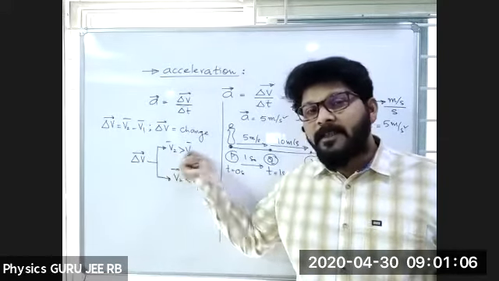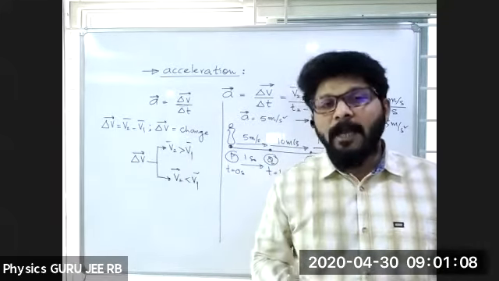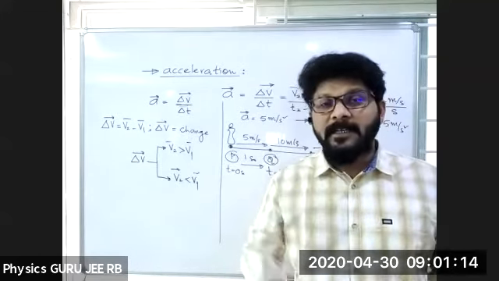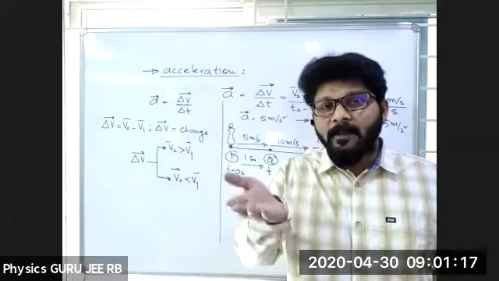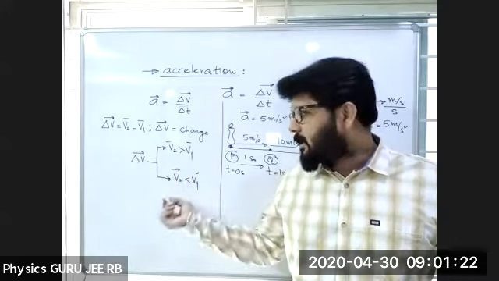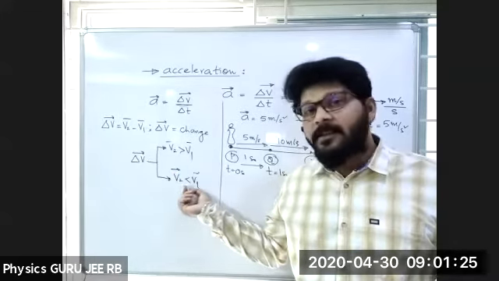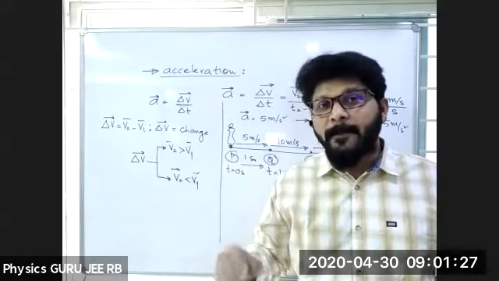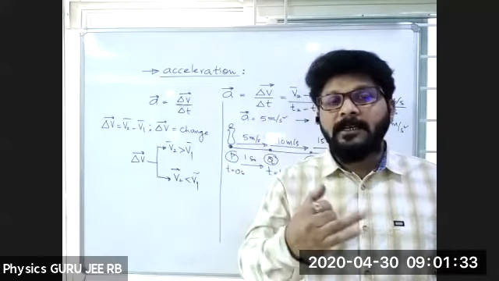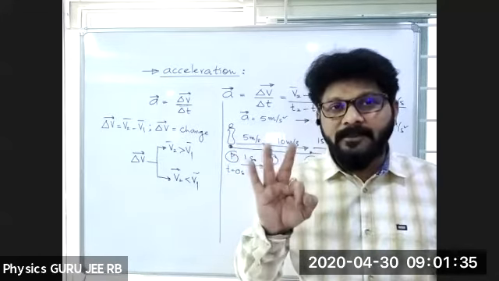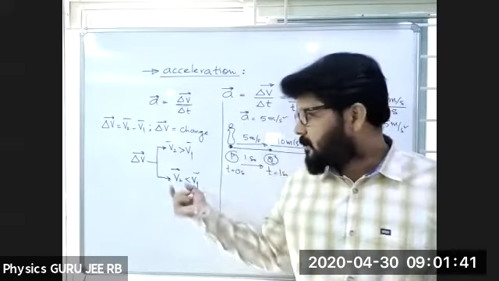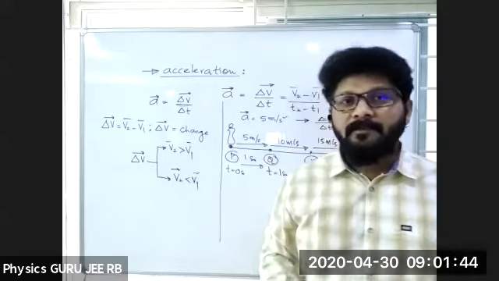Step by step, concentrate on the topic. When V2 is greater than V1, the velocity is increasing; final velocity is greater than initial velocity, and the body has acceleration. If final velocity is less than initial velocity, it is retardation, negative acceleration, or deceleration. Three names: deceleration, negative acceleration, or retardation. That is the meaning of V2 less than V1.